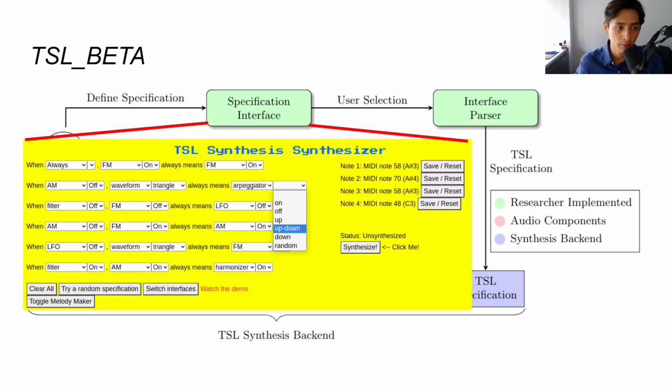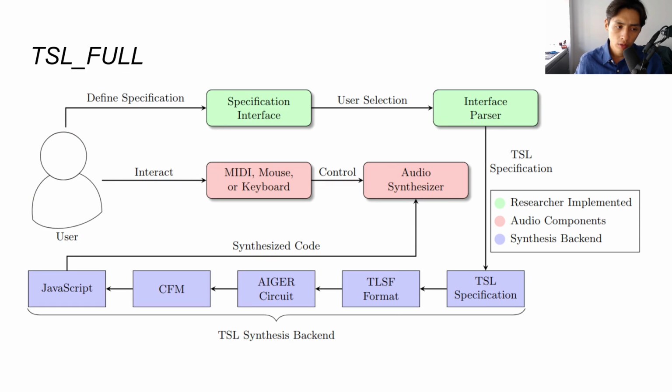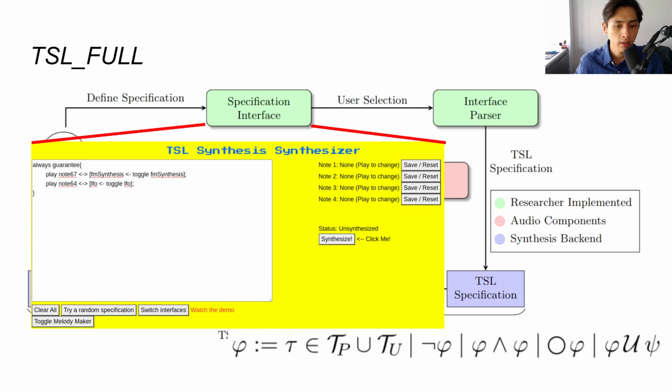This is also based on dropdowns, but now has a notion of time and state that are inherent to reactive systems. And this is more complex, this is more expressive than TSL alpha, and accordingly, it has a bigger grammar and more types of specifications that the user can specify. We also know that the interfaces need not be constrained to just dropdowns. We could, in the extreme, create an interface that's a written interface where users can directly harness the full expressivity of TSL.